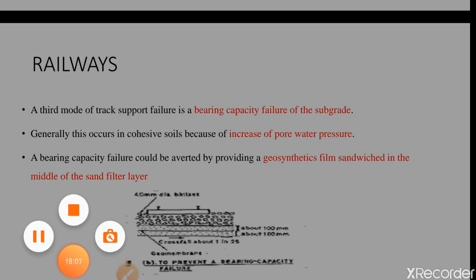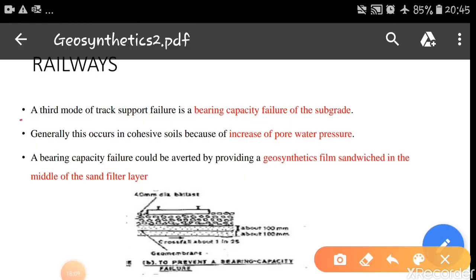So the third mode of track support failure is a bearing capacity failure of the subgrade. Generally this occurs in cohesive soils because of increase of pore water pressure. With increase of pore water pressure, there are chances that the bearing capacity of the soil will be reduced, hence the subgrade is going to fail.